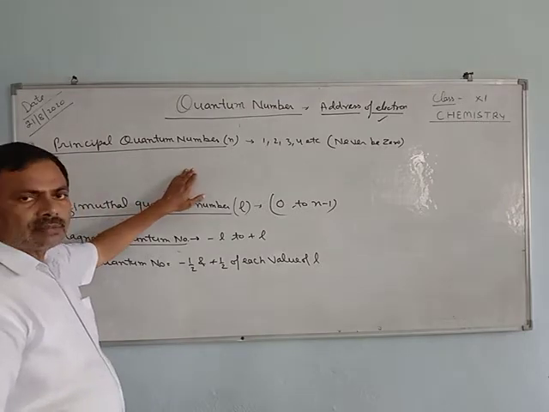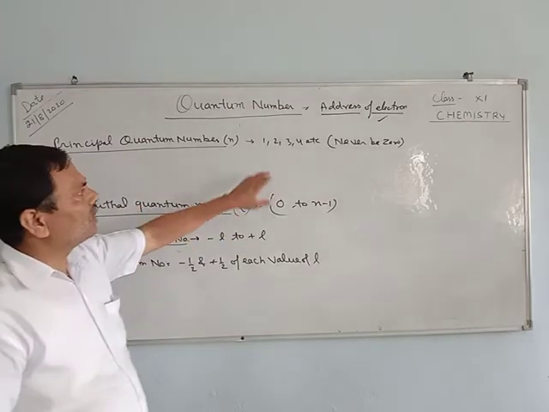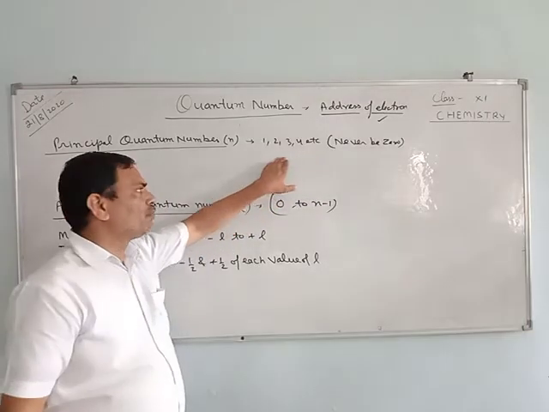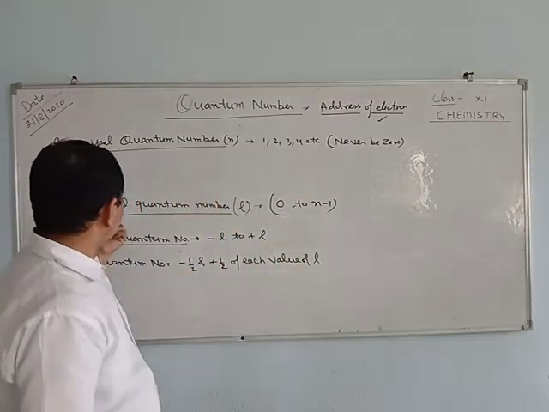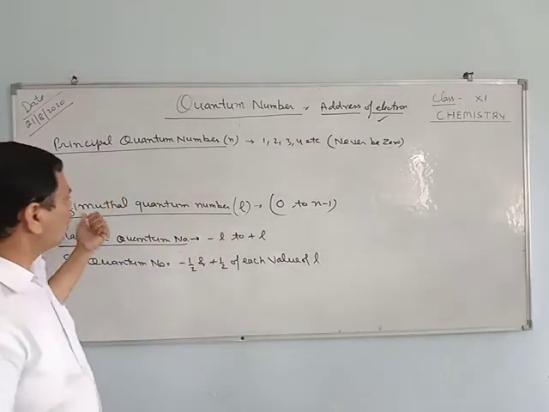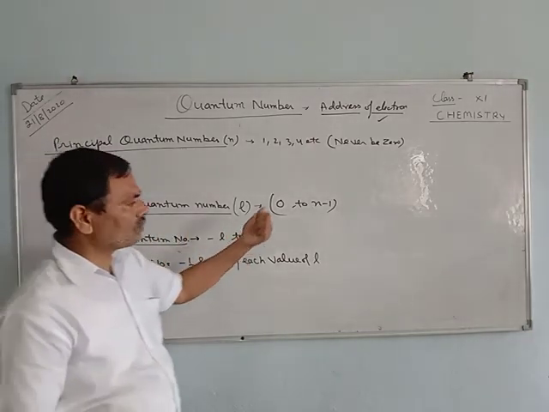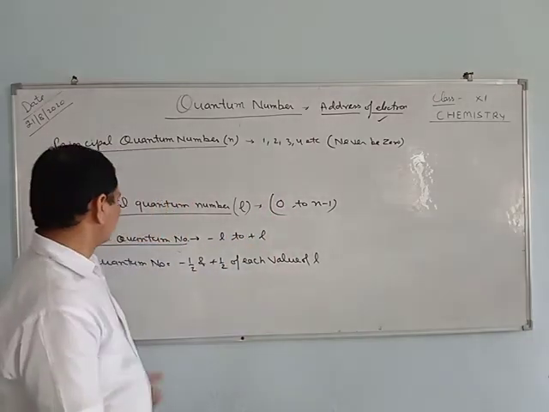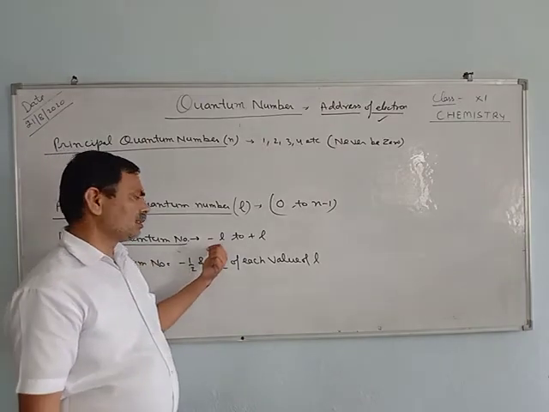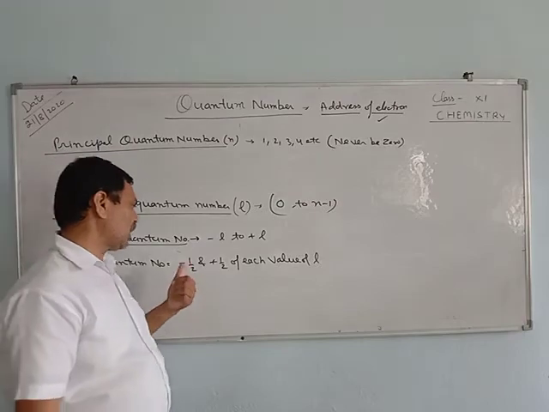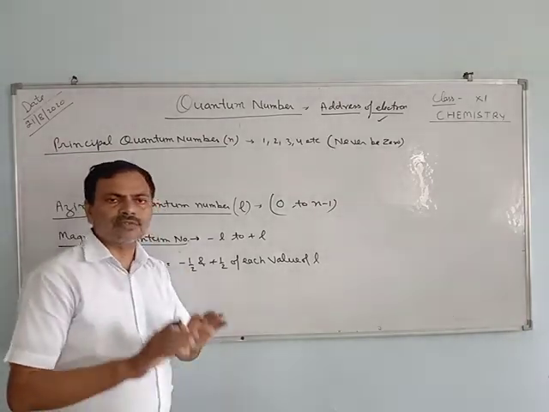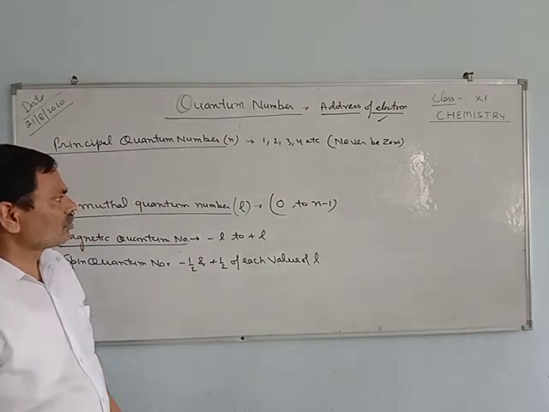To summarize: the principal quantum number is 1, 2, 3, 4, etc., any positive integer, never 0 or negative. Azimuthal quantum number, the subsidiary quantum number, is 0 to n minus 1. Magnetic quantum number is minus L to plus L. And spin quantum number is minus half to plus half for each value of L.